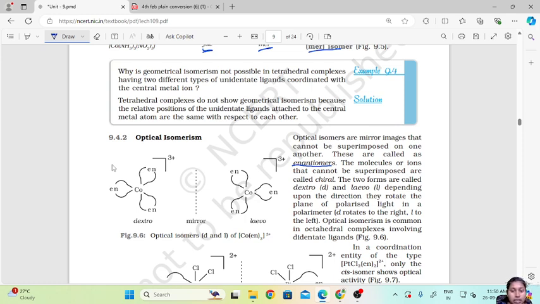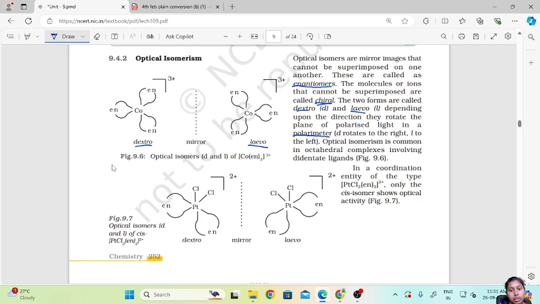Now the molecules or ions that cannot be superimposed are called chiral. Since they are called enantiomers, they are also known as chiral. The two forms are called dextro and levo. Dextro means it rotates to the right-hand side, levo means it rotates to the left-hand side, depending upon the direction in which they rotate the plane of polarized light in a polarimeter.